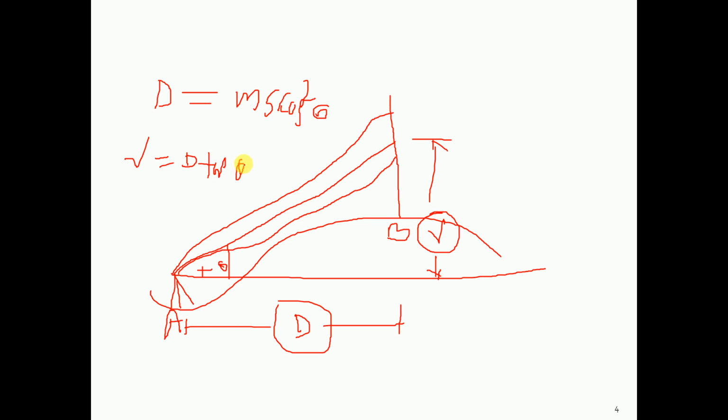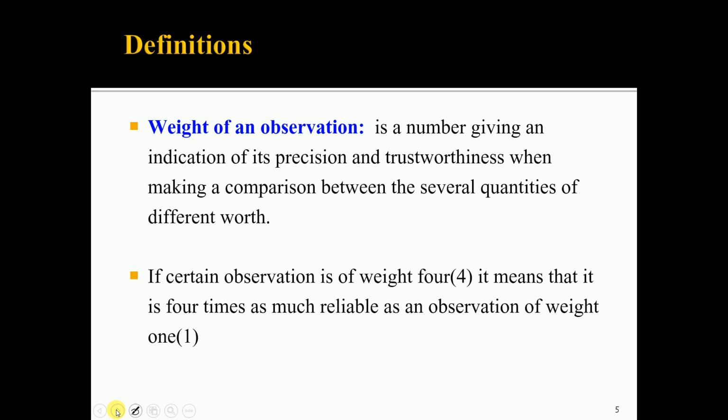Okay. So, D and V are the indirect observations, where the θ you determine in the field is the direct value of the vertical angle. This is the best example of the indirect observation. The next definition is the weight of an observation.